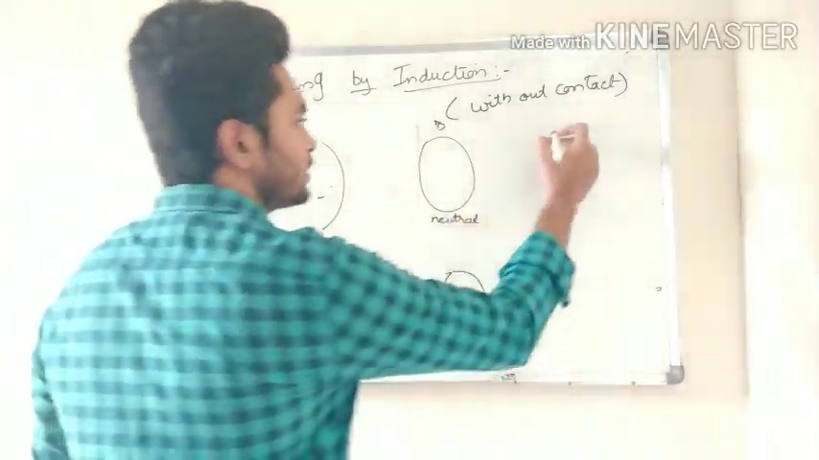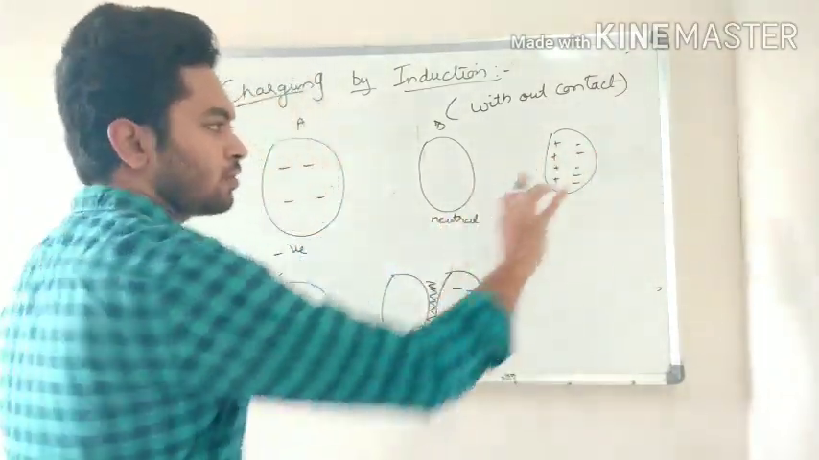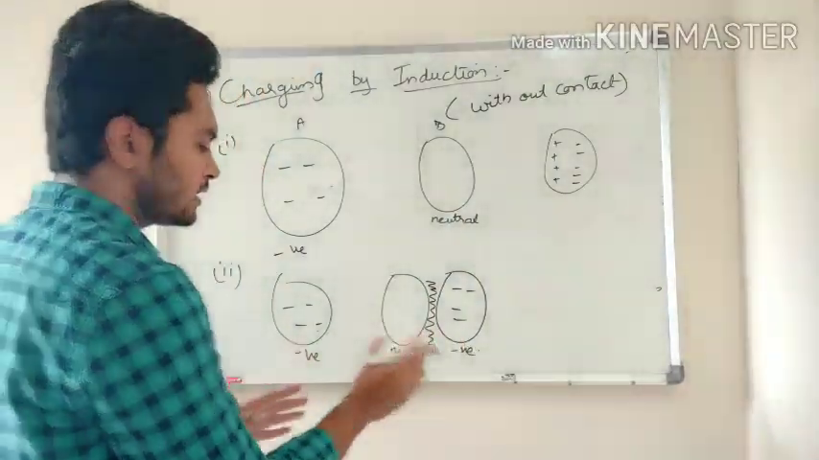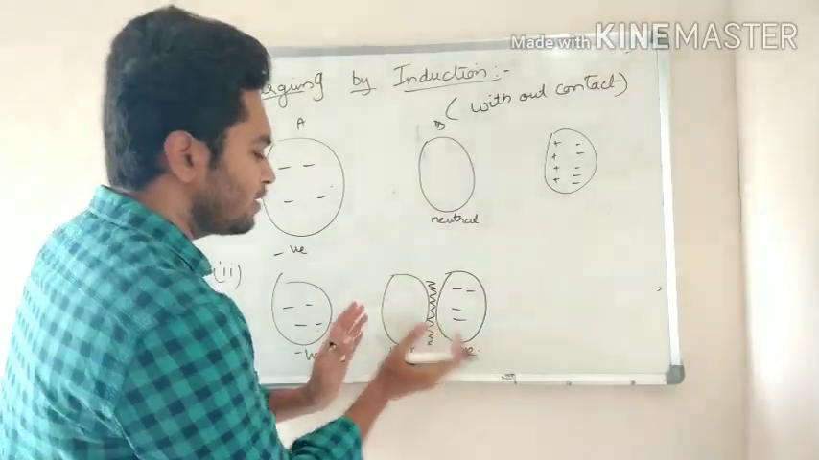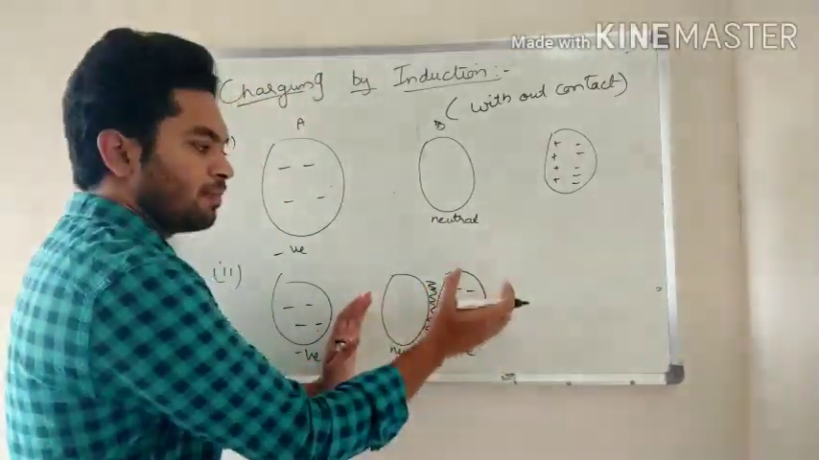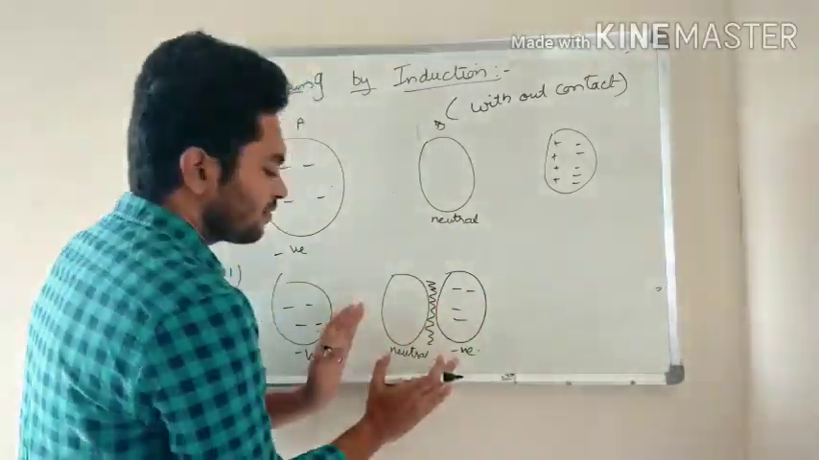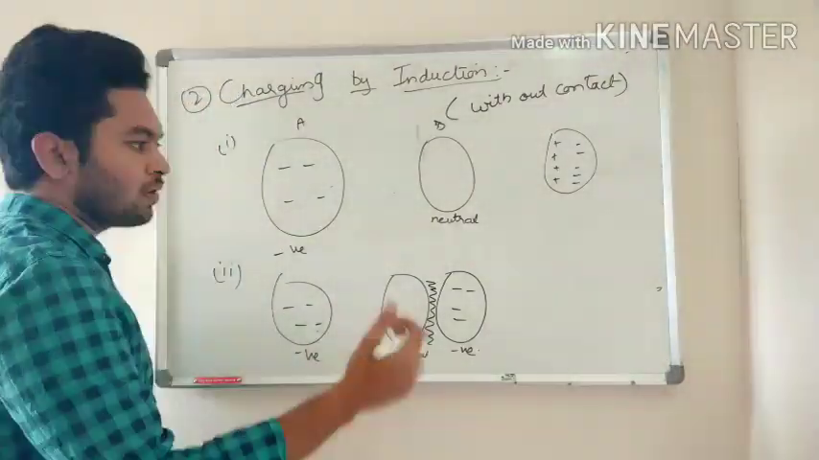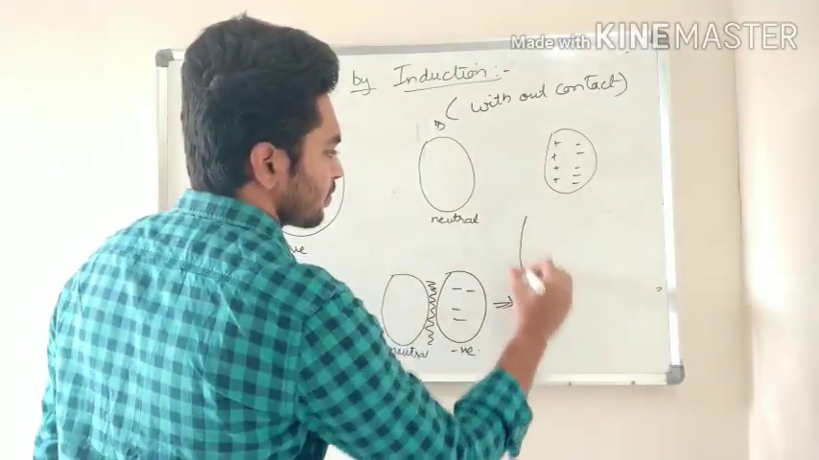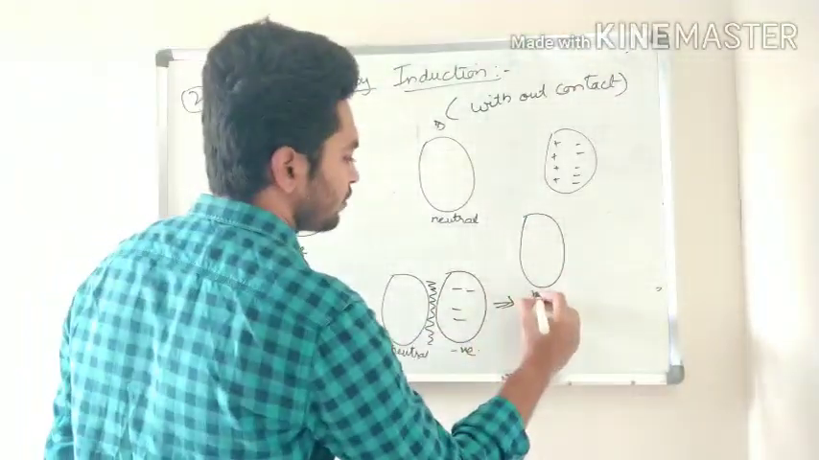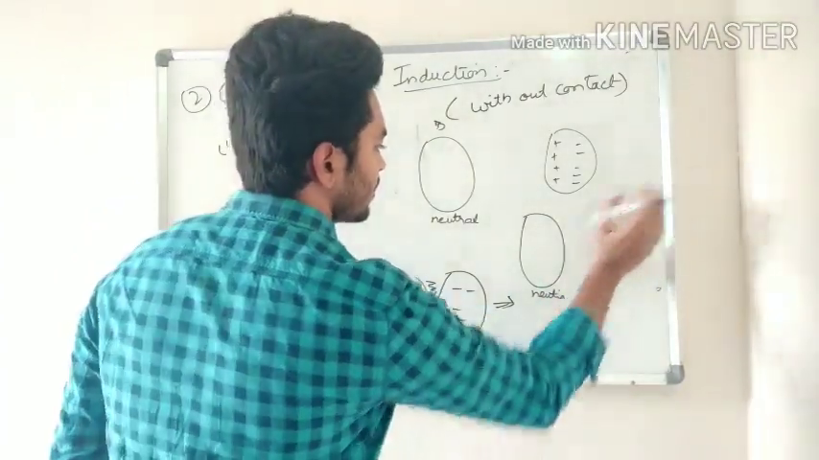Now in neutral, what is the situation? Neutral means what? We have positive and we have negative also. Proton and electron both are there. So in the second step, a negative charged body is there, neutral body is there, and to this neutral body we are bringing one more conductor which is having negative charge. So what will happen? I am drawing this neutral and this negative charge.